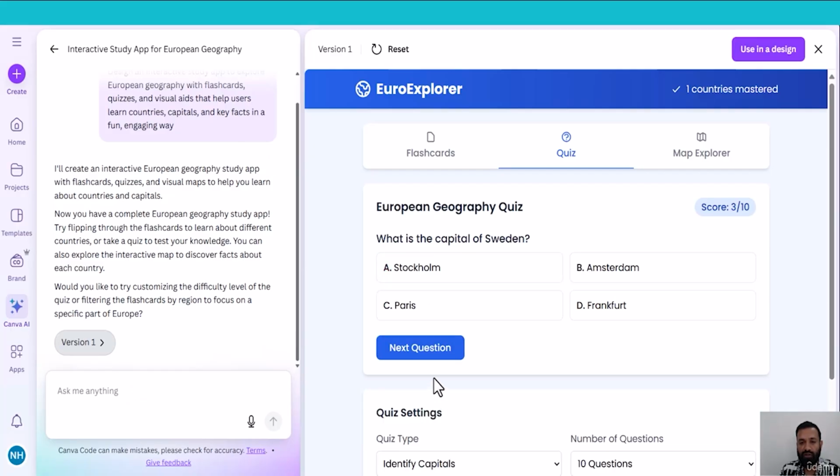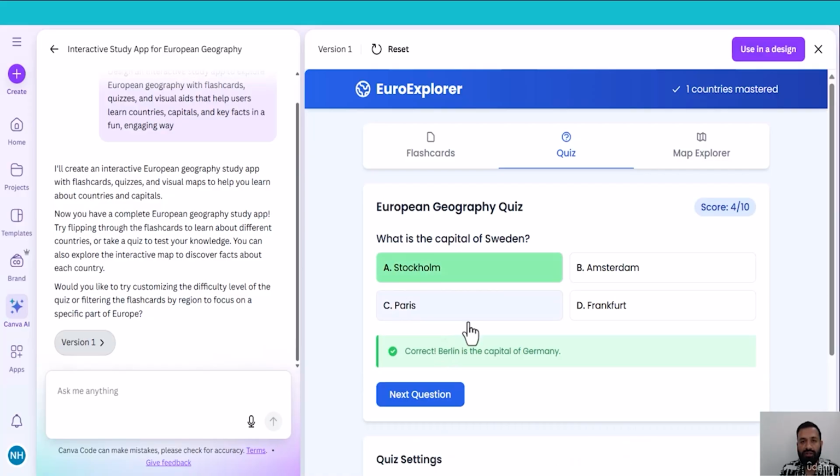Try another one. What is the capital of Sweden? It should be Stockholm. Yes, the problem is the same. It says correct. It's no problem. But Berlin is the capital of Germany. This is also true, but this is irrelevant in this question. So we should change this one.